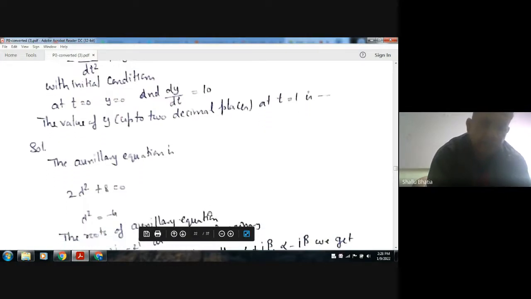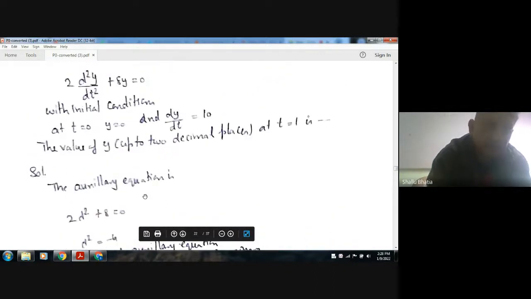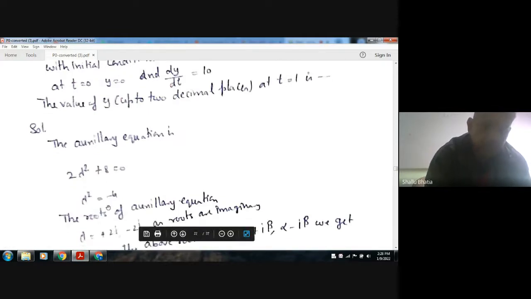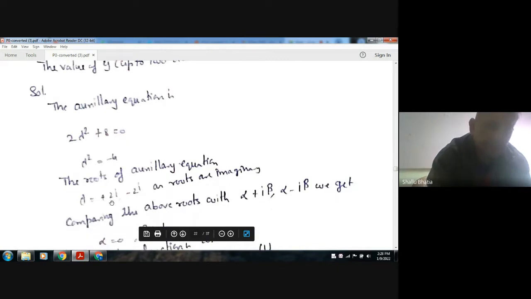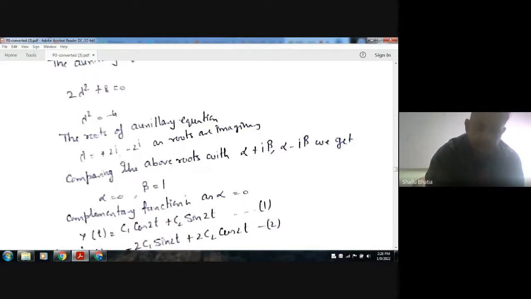The value of y up to two decimal places at t is equal to 1 is... So changing d square y by dt square to the auxiliary equation, it will be 2 lambda square plus 8, or lambda square is minus 4. So lambda will be plus minus 2 iota. Okay, so the roots are imaginary. Comparing with the roots alpha plus iota beta, alpha minus iota beta, we get alpha is equal to 0 because there is no real part, and beta is your 2.